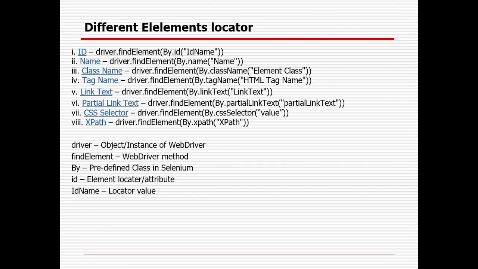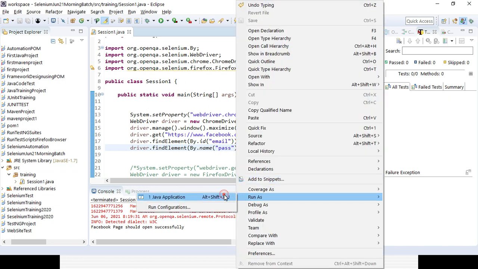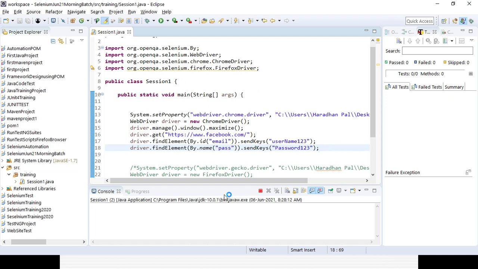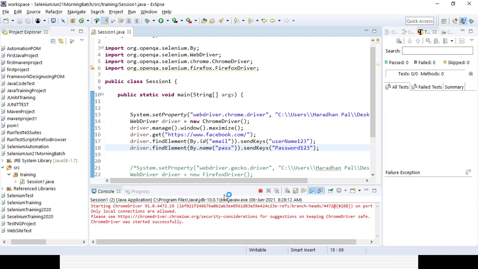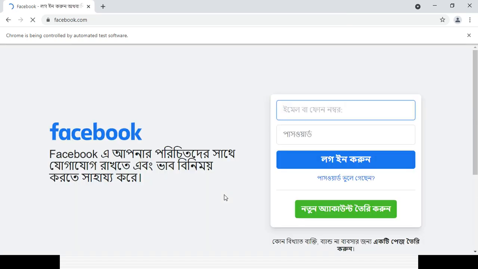So suppose that part, I want to send some keys, the password 123, so this line of code I have written. Now let's run this line of code and see whether this is working fine or not. You can see here the Facebook page is opening, the username and password are getting entered. Whatever you have given here, that value is getting entered.